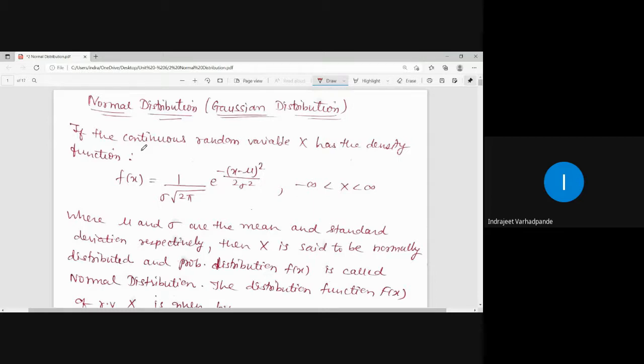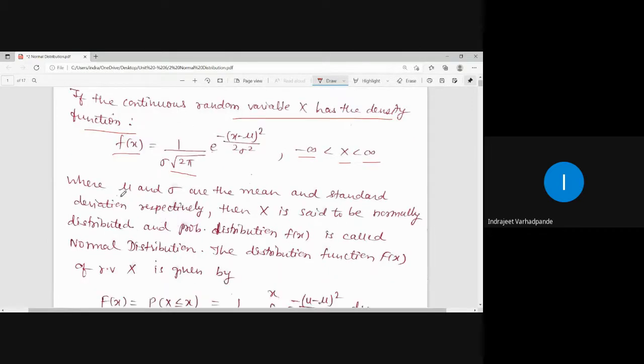If a random variable x has the density function given by f of x equal to 1 upon sigma into under root of 2 pi, e to the power minus of (x minus mu) whole square upon 2 sigma square, for minus infinity less than x less than infinity, this is how the density function for random variable x is defined, given by small f of x, where mu and sigma have their usual meaning. Mu represents the mean or the average, and sigma represents the standard deviation.